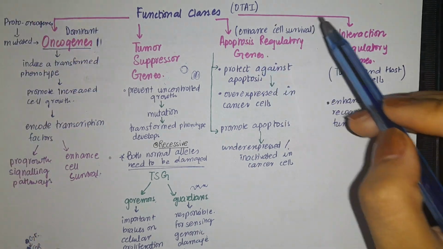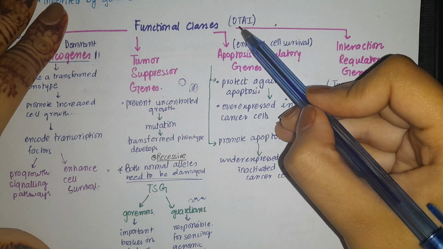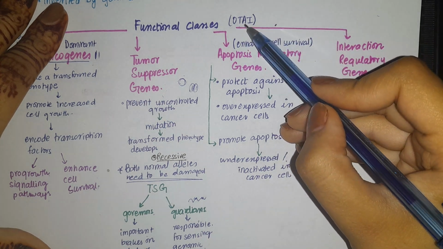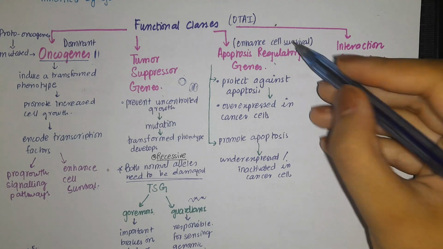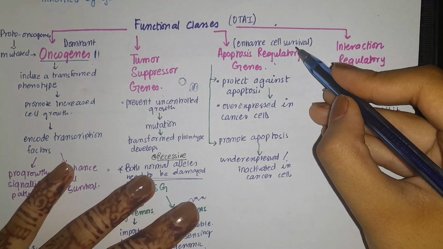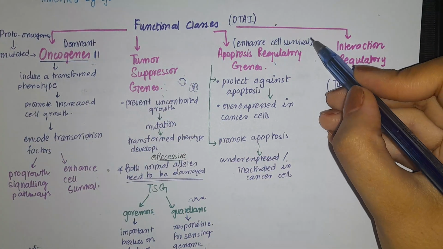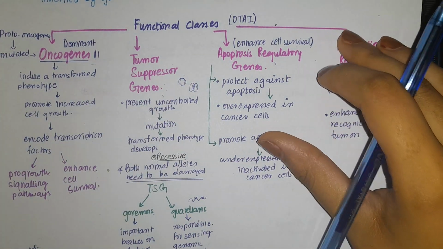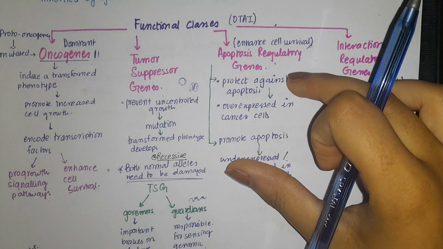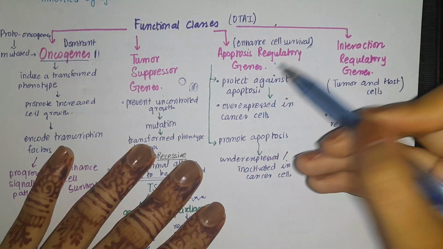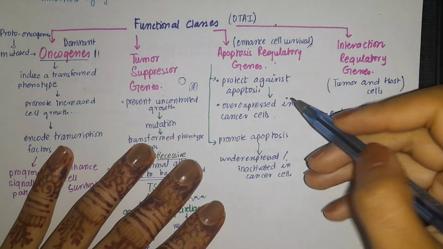Now we have apoptosis. From this mnemonic we have OTI. So we have oncogenes done, we have tumor suppressor genes done, and we have the apoptosis regulatory genes. Now these apoptosis regulatory genes are supposed to enhance cell survival. Which cells do they enhance the survival of? Generally, they enhance the survival of normal cells, but if they are enhancing the survival of cancer cells, then they are very dangerous. So they protect against apoptosis, and they are overexpressed in cancer cells.